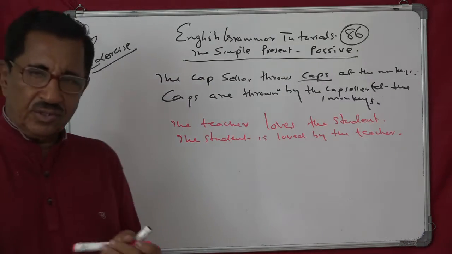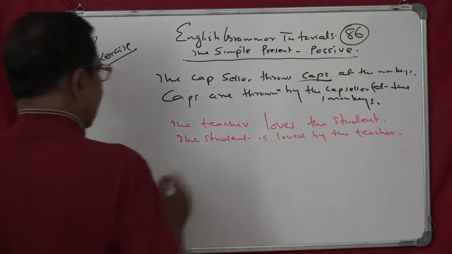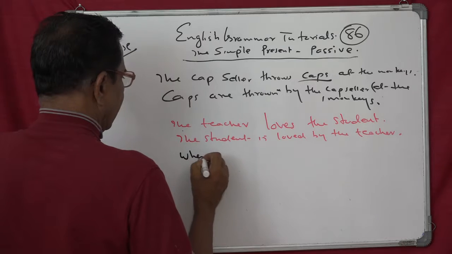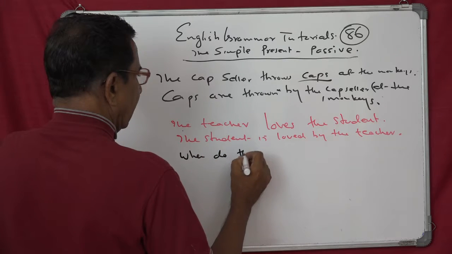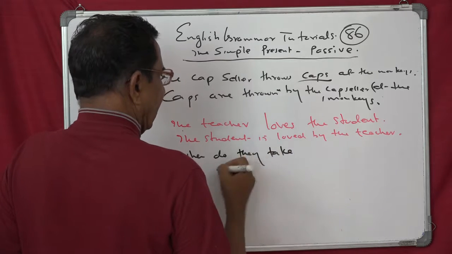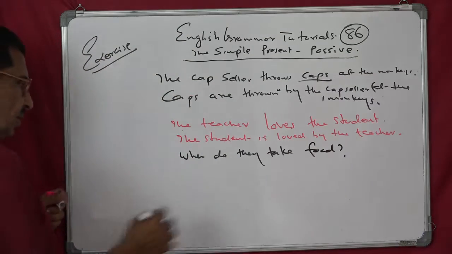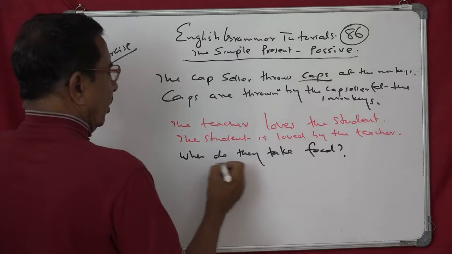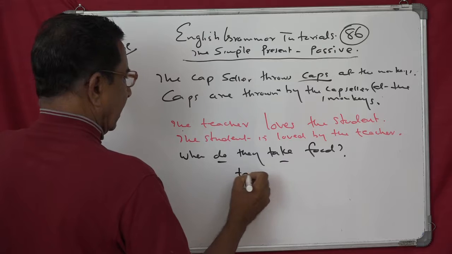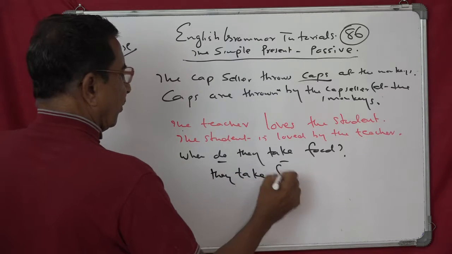Now we will have a question. What question do you want? When do they take break? When do they take food? Question. So what will you say? Simplify. "Do take" will be "take." Then "they take food."